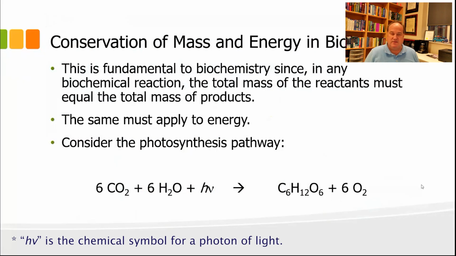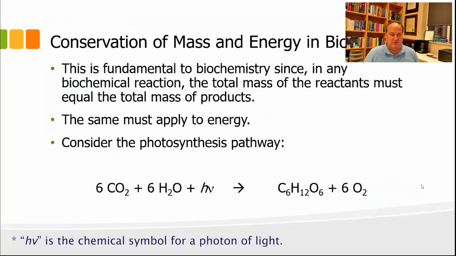That's on the right side of the equation. And as a result, we also have to balance the oxygen because we have some oxygens left over. We get 6 oxygen molecules, and that's how oxygen is evolved in photosynthesis.